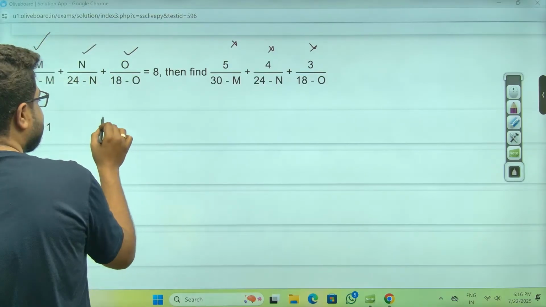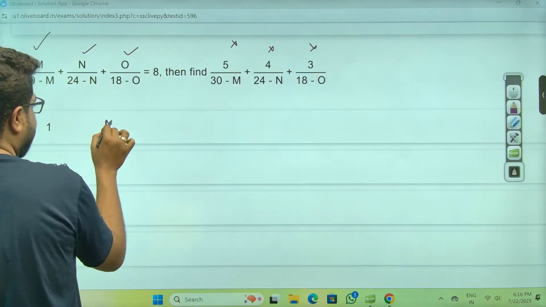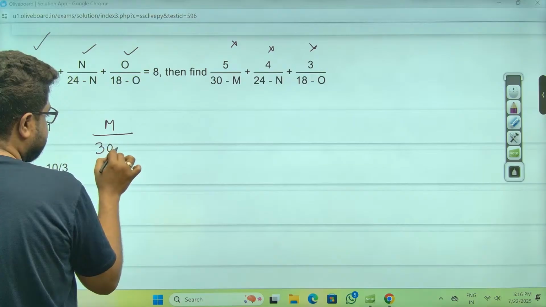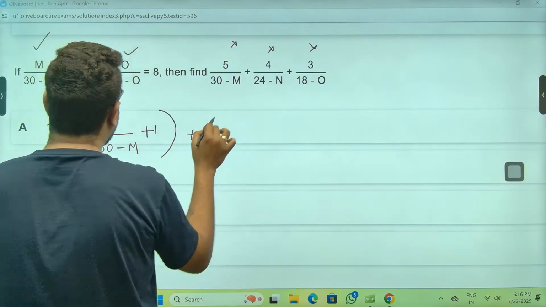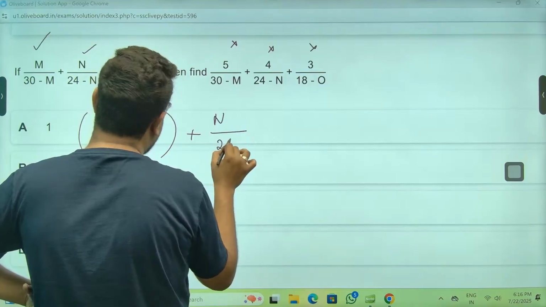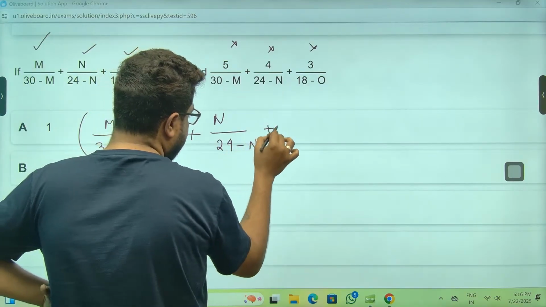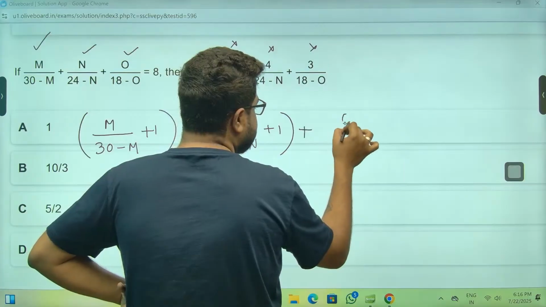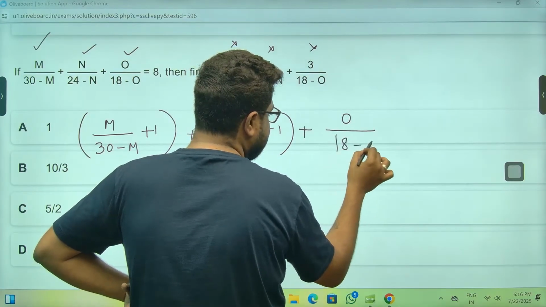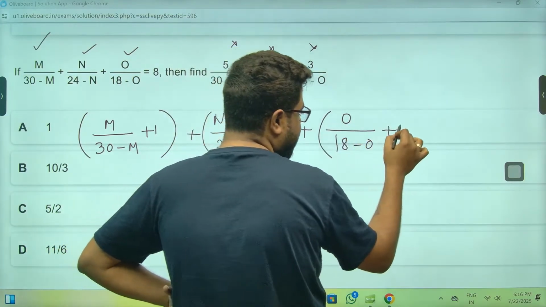You just do this. You see what will happen, sir? M by 30 minus M plus 1. Same you will do here. Automatically, the rest of the stuff must align automatically, sir. Otherwise, the question is wrong.